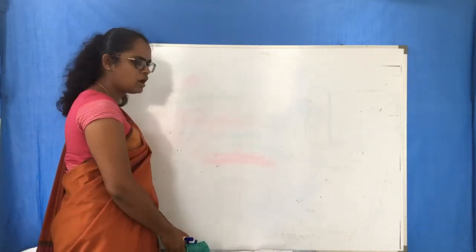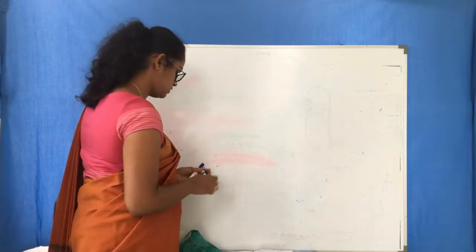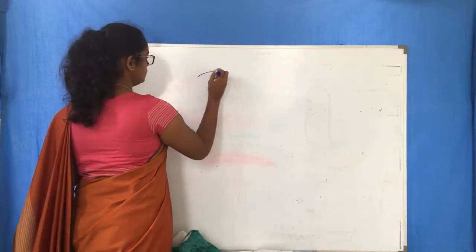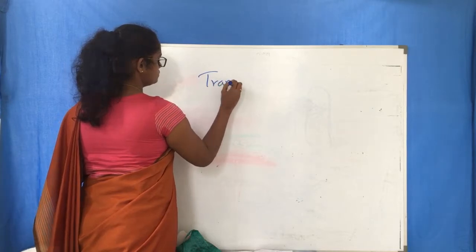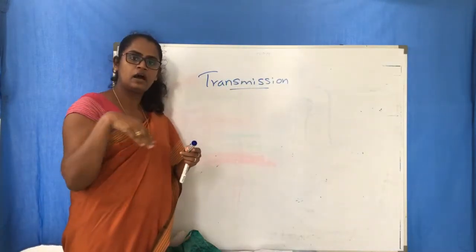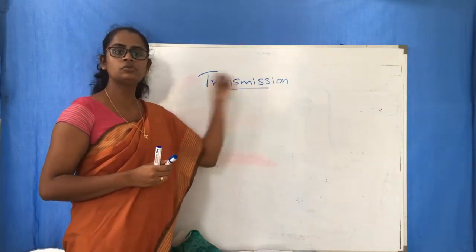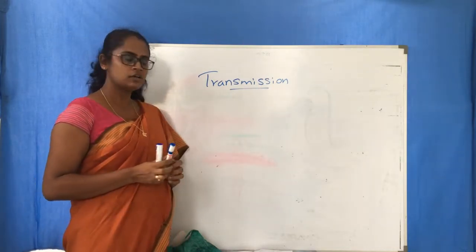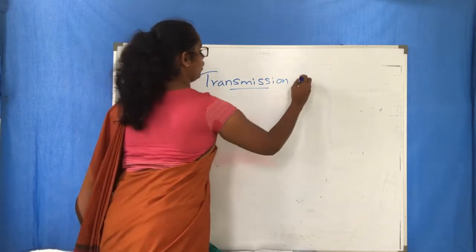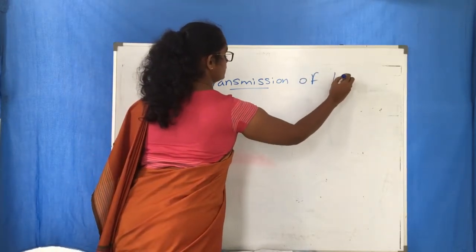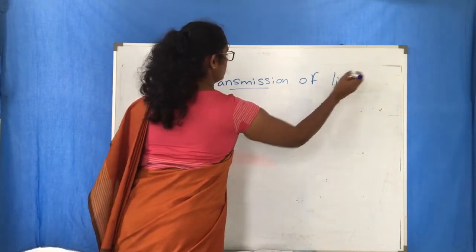What do you mean by transmission? Transmission of light through objects. Transmission of light means the movement of light.